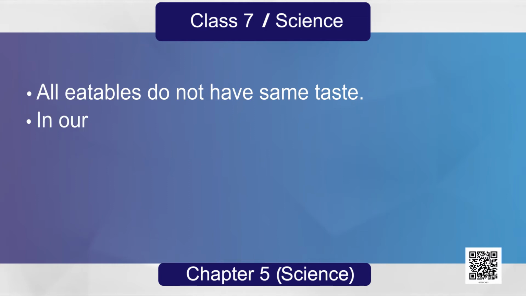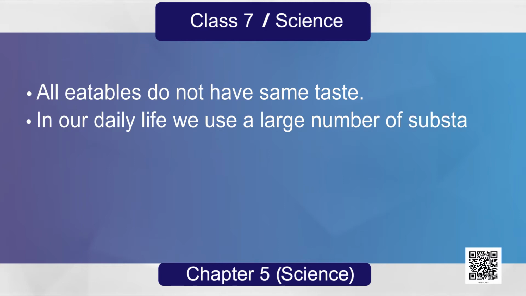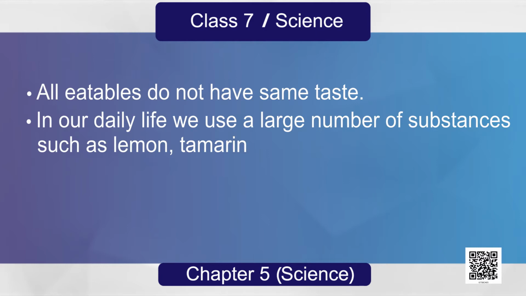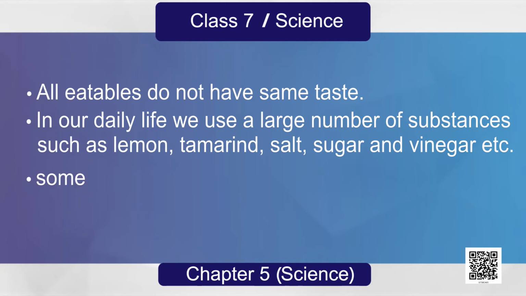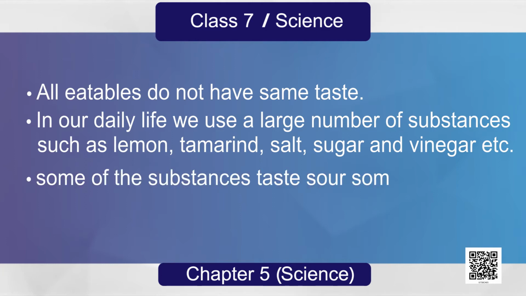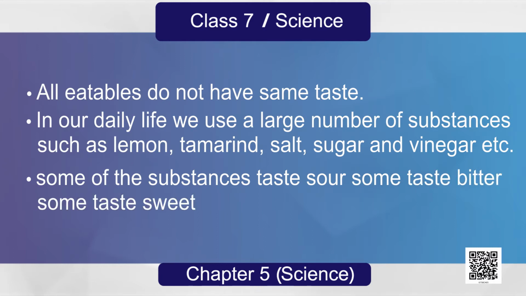In our daily life, we use a large number of substances such as lemon, tamarind, salt, sugar, vinegar, etc. Some of the substances taste sour, some taste bitter, some taste sweet, and some taste salty.